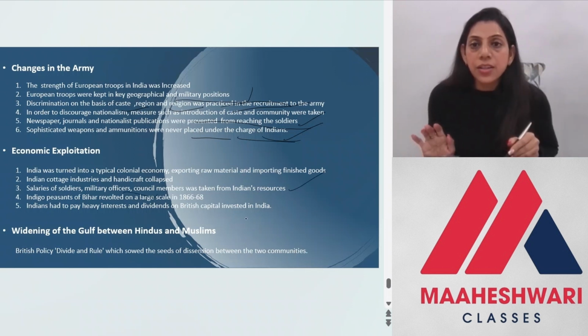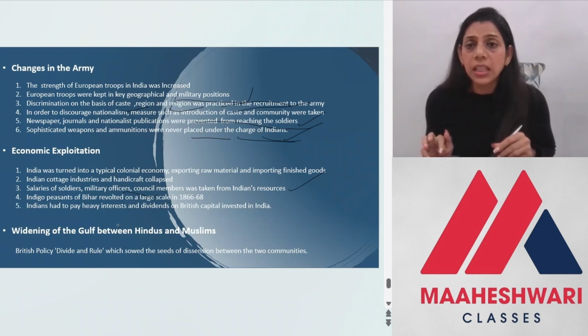So salaries of the Indian soldiers and military officers and council members were taken from the Indian resources. So ये सारे reasons थे जो इंडिगो peasants थे, उन्होंने भी बिहार में revolt कर दिया against the planters, and that is how the economic exploitation continued.